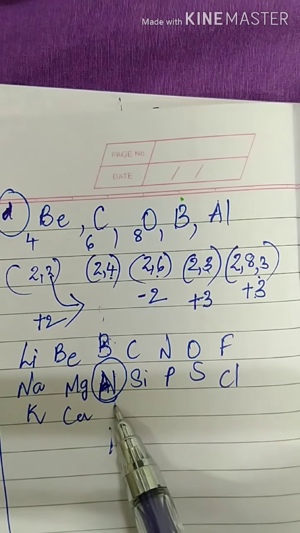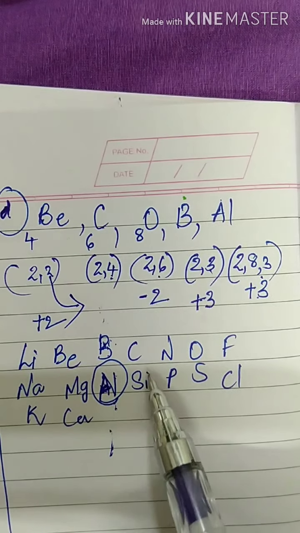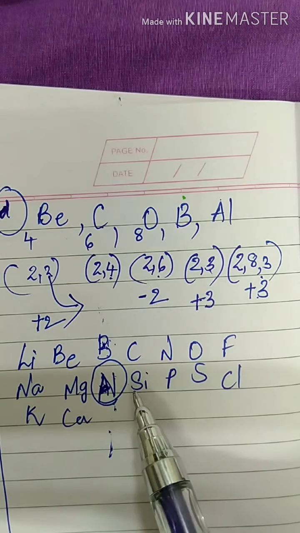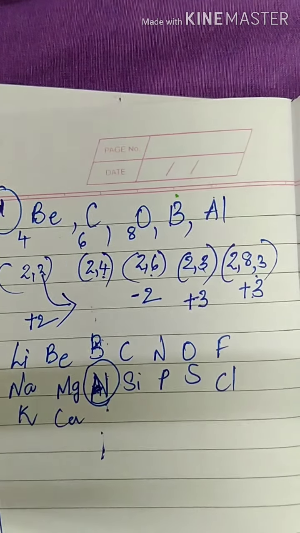That is why between boron and aluminium, the most electropositive element will be aluminium. Clear? Now next question we have